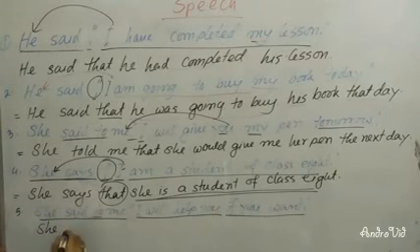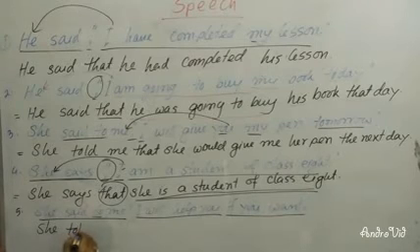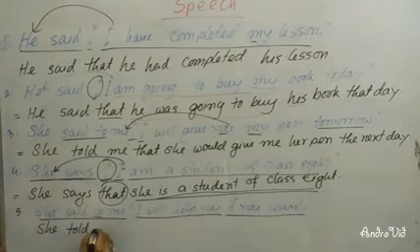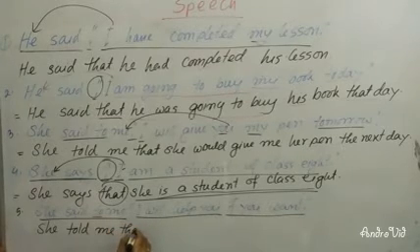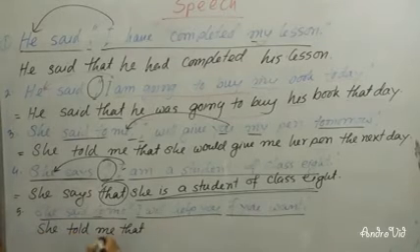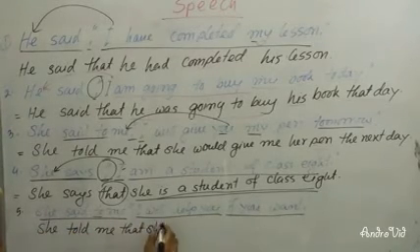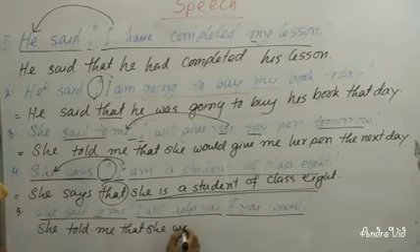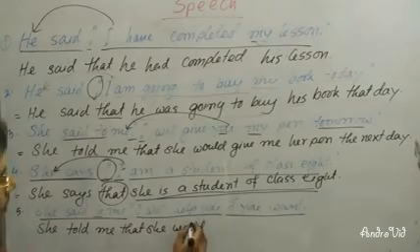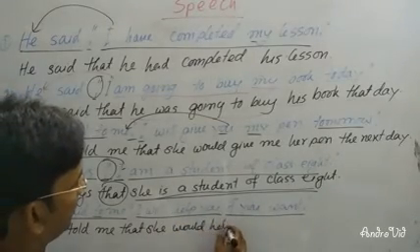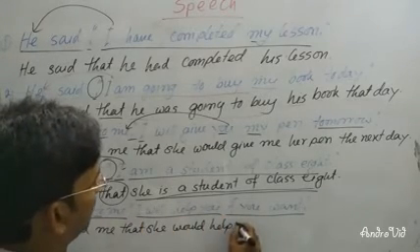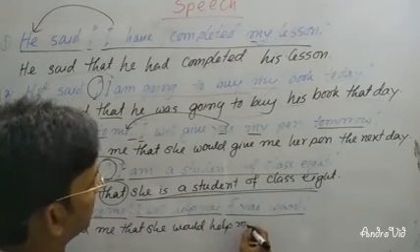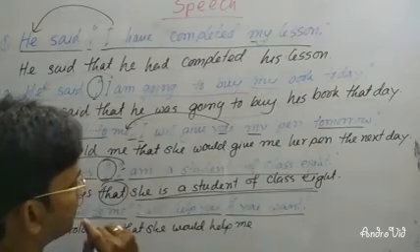Instead of "said to", as it is an assertive sentence, I have written "told". Then "me". Instead of inverted commas, you will have to write "that". And "I" is the first person, so it will follow the subject, "she". "Will" will be "would", then "help". "You" is the second person, so it will follow the object of the reporting verb, "me".